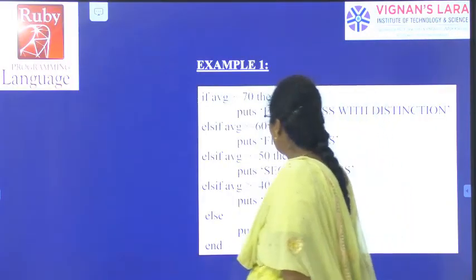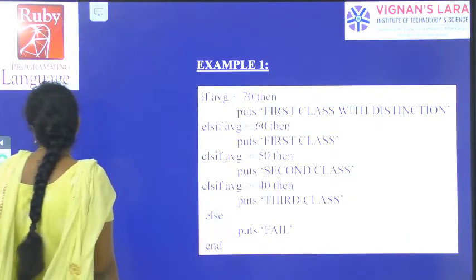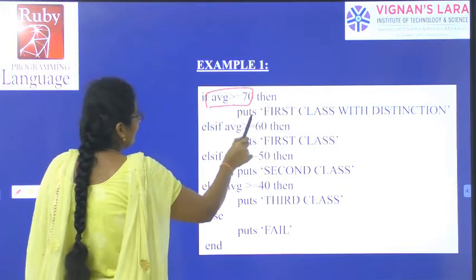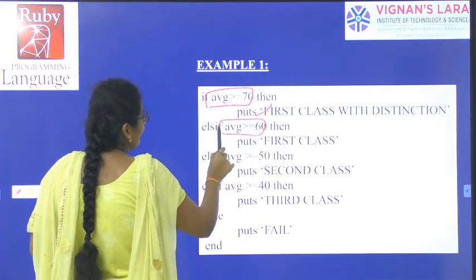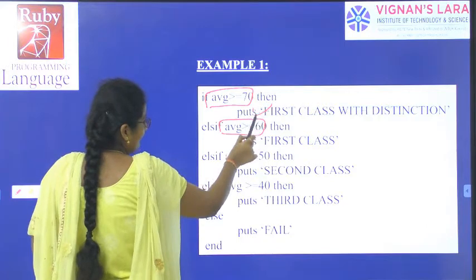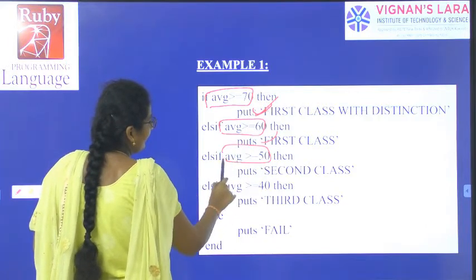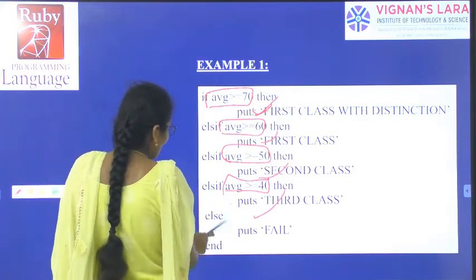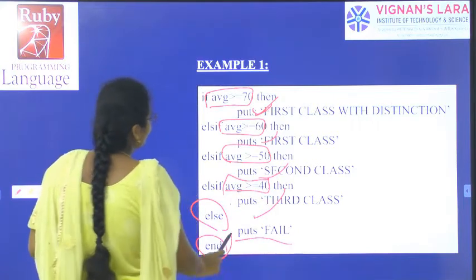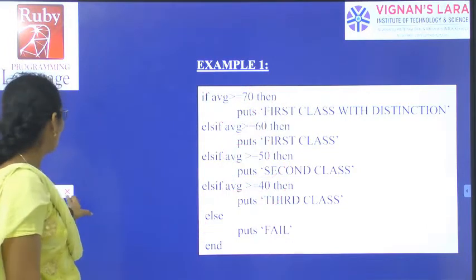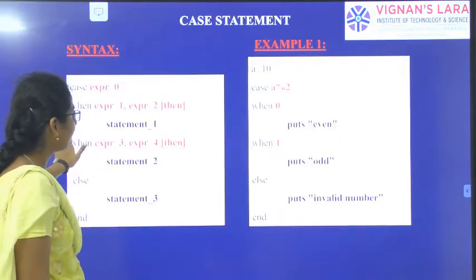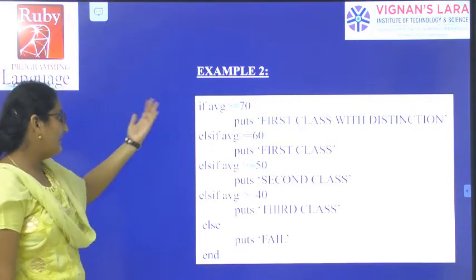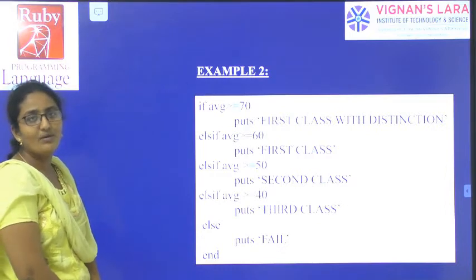See the example. The same example we have seen when we were discussing PHP. If average is greater than or equal to 70, first class. Average is greater than or equal to 60, first class with distinction. Average is greater than or equal to 50, second class. Average is greater than or equal to 40, third class, else fail. End. So the same program we have seen while discussing PHP also.